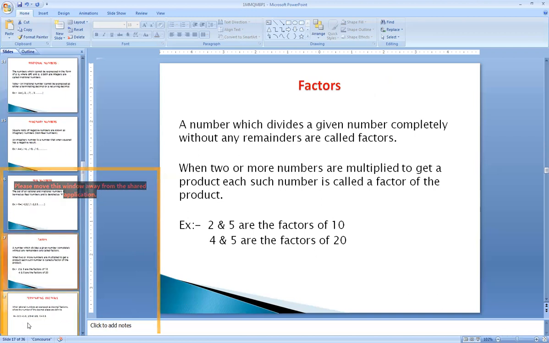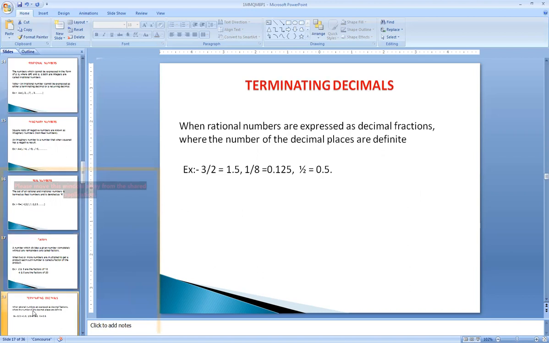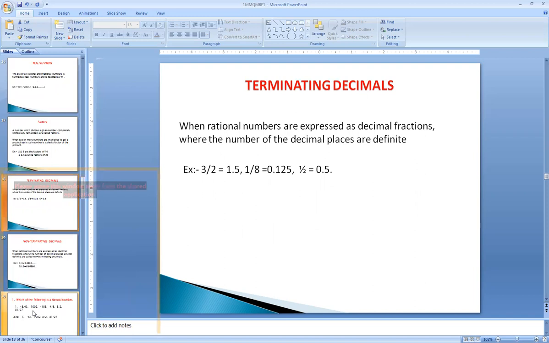The next thing is factors. Factors are the numbers which divide a given number completely without any remainder. The next is terminating decimals. When rational numbers are expressed as decimal fractions where the number of decimal places is definite or fixed, such numbers are called terminating decimals. For example, 3 by 2 is 1.5, and 1 by 8 is 0.125. These are all called terminating decimals.